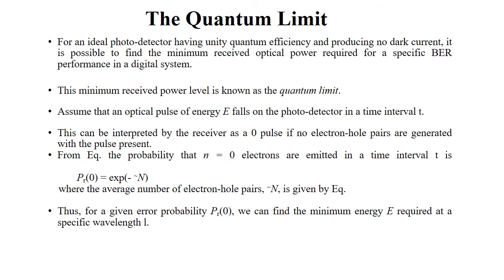From the equation, the probability that n is equal to 0 electrons are emitted in a time interval T is Pr of 0 is equal to exponential of minus n bar, where the average number of electron hole pairs n bar is given in the equations. For a given error probability Pr of 0, we can find the minimum energy E required at a specific wavelength lambda.